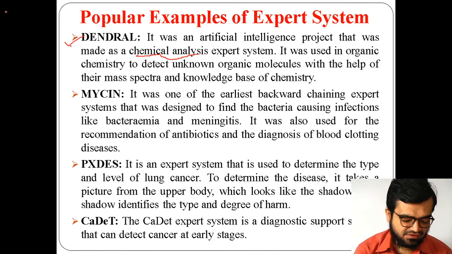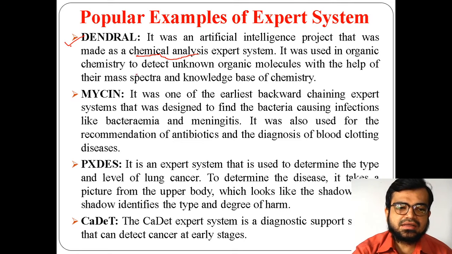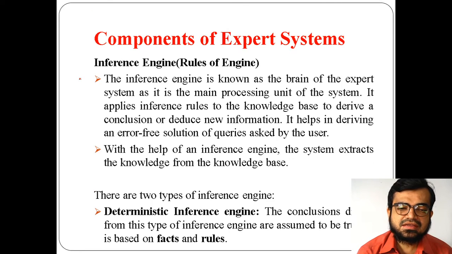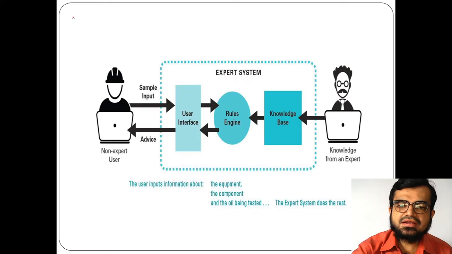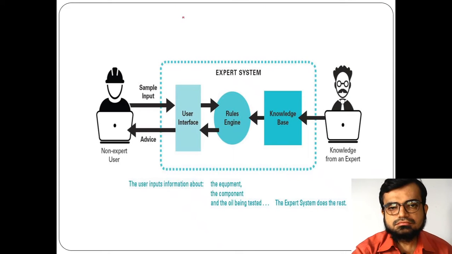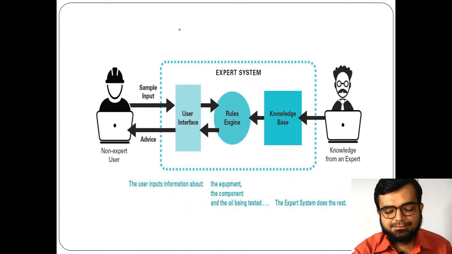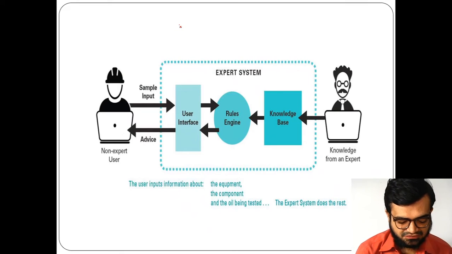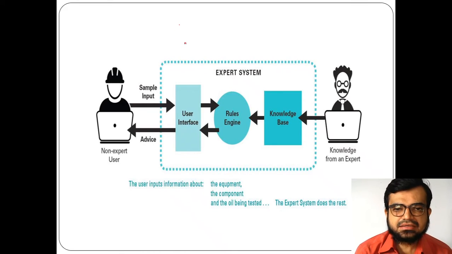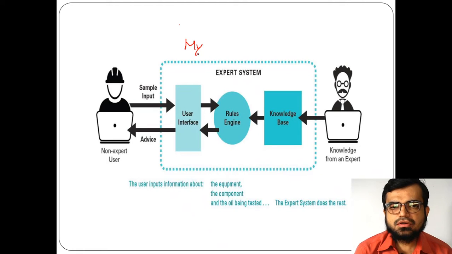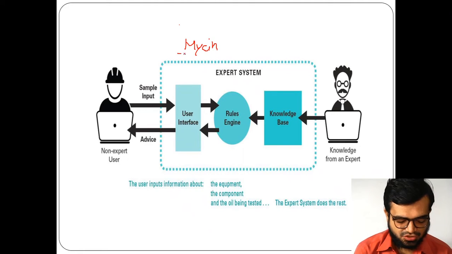Similarly we have other examples, like Mycin, PXDIS, and CADET. First we will see how an expert system works. Here I am taking the example of Mycin, to show how this expert system was built.